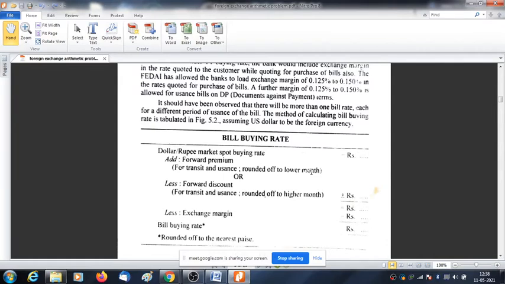So in that case, we round up to the higher month because we want to have this discount of rupees 5. Just a minute, I will present it on the screen so that it will be clear to you.